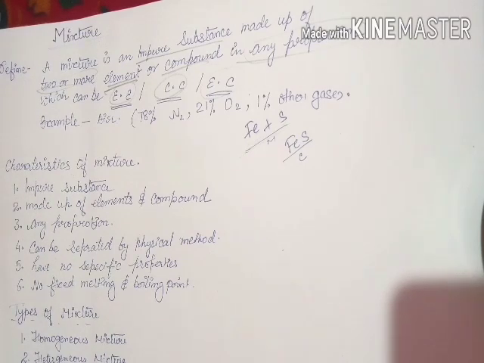And mixtures are impure substances made up of elements and compounds, or both.